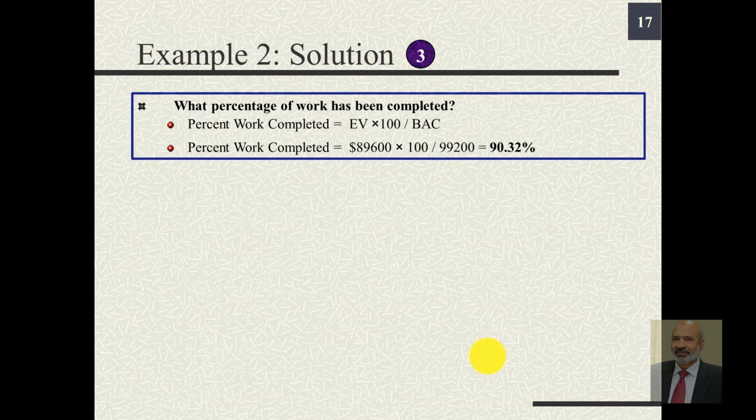The next question was, what percentage of work has been completed? The percent work completed is simply earned value into 100 divided by budget at completion, and so it is 89,600 multiplied with 100 divided by 99,200 or 90.32%. So we have completed more than 90% of the planned work.